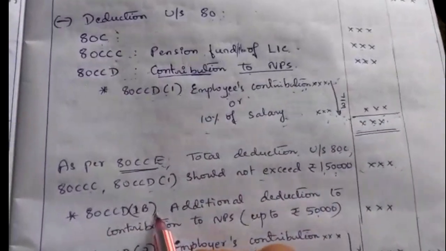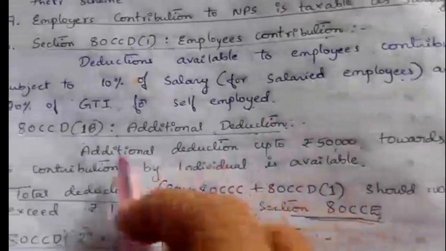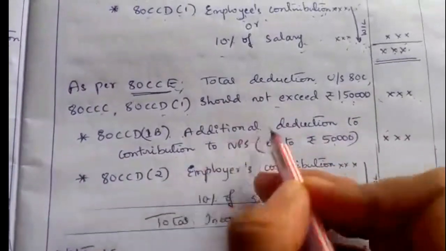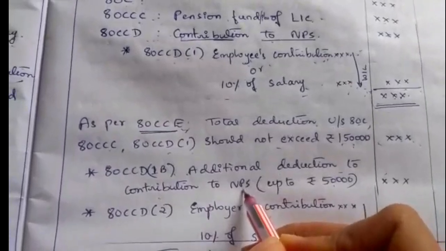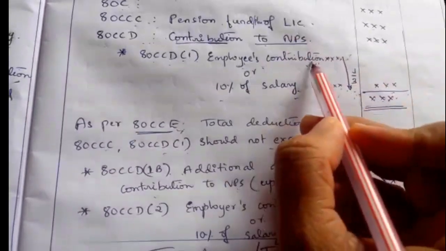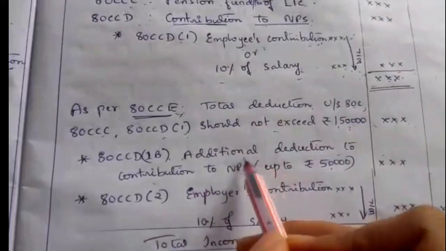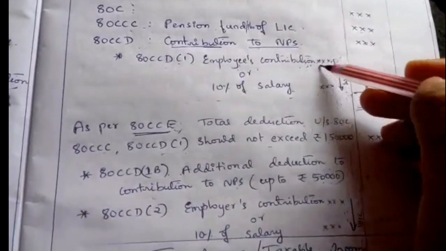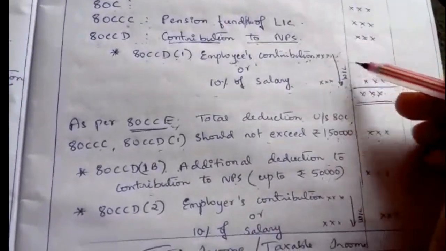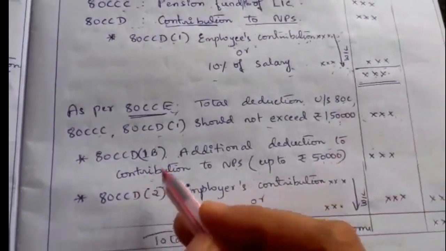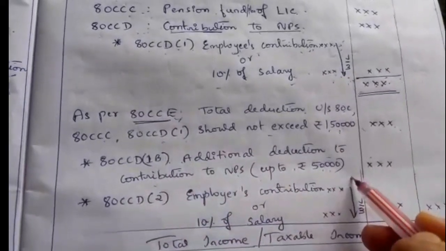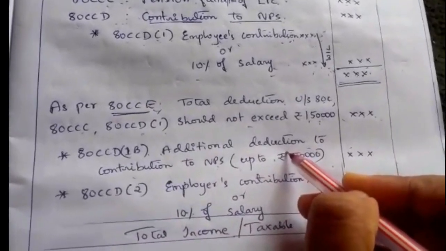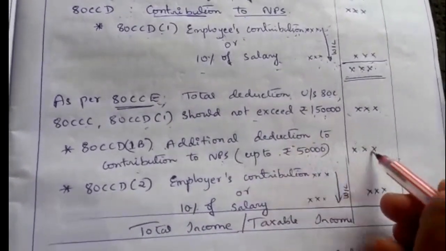Next one is 80CCD(1B), that is for the additional deduction. 80CCD(1B) is for the additional deduction. This is a deduction for the contribution to NPS, for the employee's contribution to NPS only. Here he can claim an additional deduction up to 50,000. Apart from 80CCD(1), in which the employee's contribution can be claimed, he can again claim an additional deduction up to 50,000. This is an extra benefit included through the budget in 2015.